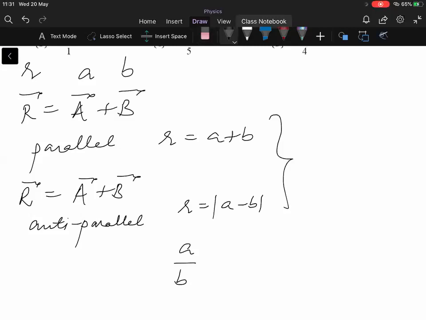If you club both of them, you will get A plus B upon A minus B as 1 by 4. No, sorry, I have written it wrong. It is 4 by 1. Minimum to maximum is 1 by 4. So now you have this relation. Can you not find A by B from this?